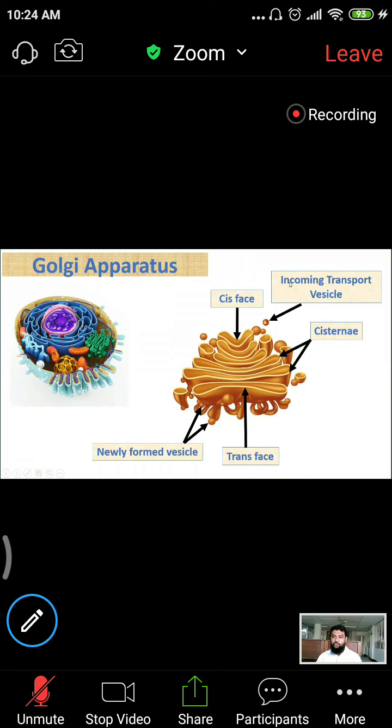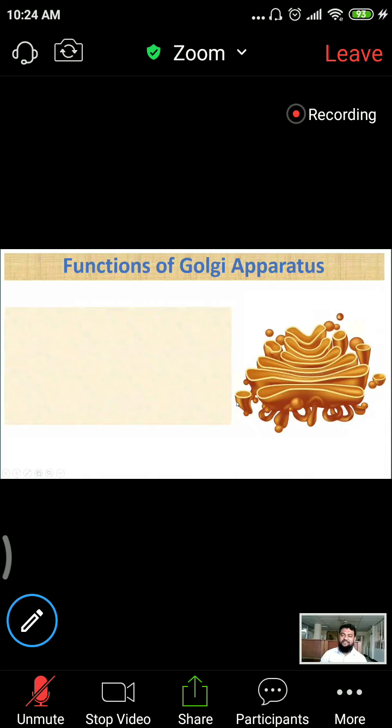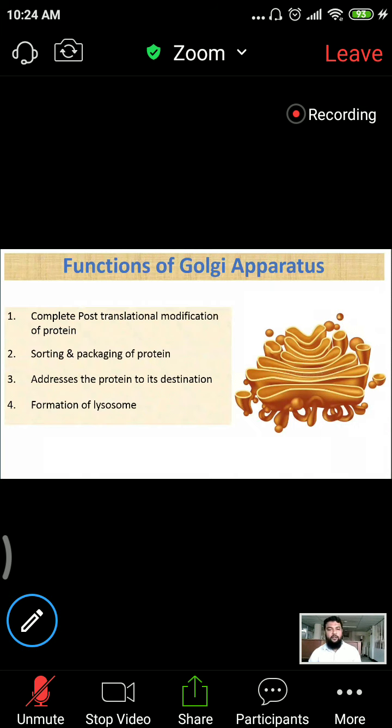So Golgi apparatus: stacks of cisternae. How many stacks will be here? 4 to 8 stacks. How many surfaces are present in Golgi apparatus? Cis surface and trans surface. Newly formed vesicles enter through the cis surface and exit through the trans surface. Mind it. Now what will be the function? Golgi apparatus is nothing but the terminal factory. So it is the site where post-translational modification of protein is completed.